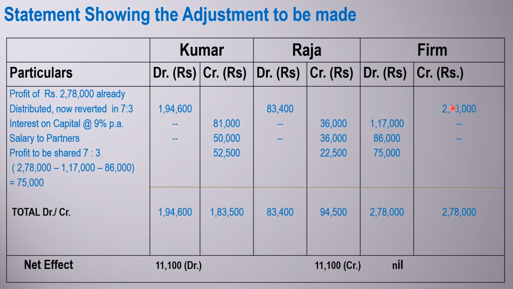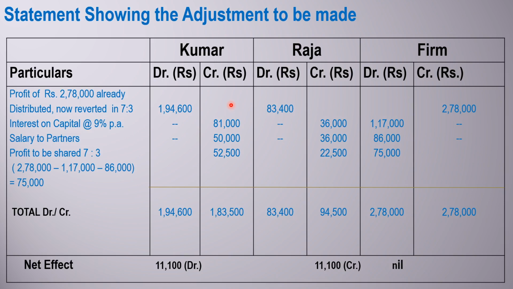Now, as per the agreement, out of the 2,78,000, first we have to follow the partnership agreement. Number one, interest on capital should be allowed. Number two, partners' salary should be allowed. After that, the remaining profit we should distribute. This is the way. As per the present agreement, with 9% interest on capital, Kumar has 9 lakh, and 9% comes to 81,000, so it will be credited.